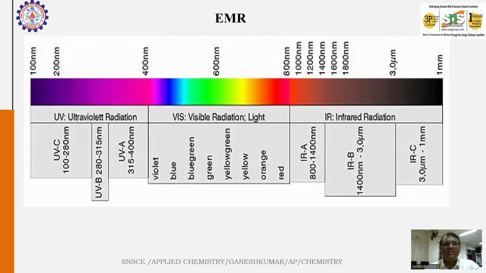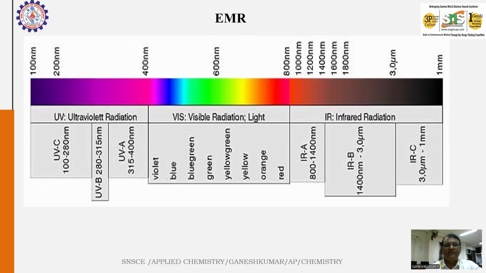This is the classification of electromagnetic radiation based on wavelength, particularly UV, visible, and infrared. You see the visible radiation is between 400 and 800 nanometers. Less than 400, that is 100 to 400, is the ultraviolet region, and above 800 is the infrared region.